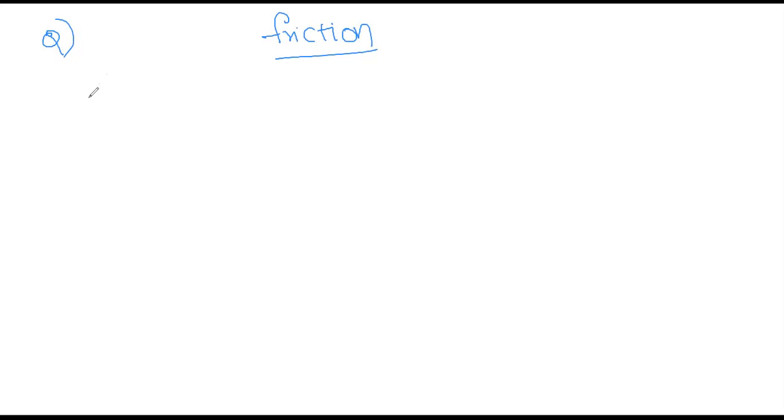Friction is nothing but, suppose you are walking. Suppose let us take one ball. You are throwing one ball like this. The ball is going. After some time, the ball stopped. Why did it stop? There is no other force. No one is pushing from this side, but it stopped. Why? Some frictional force is acting on this ball. Why? Two surfaces, the ball surface and the ground surface. Between these two, some frictional force is acting. So the ball stopped.